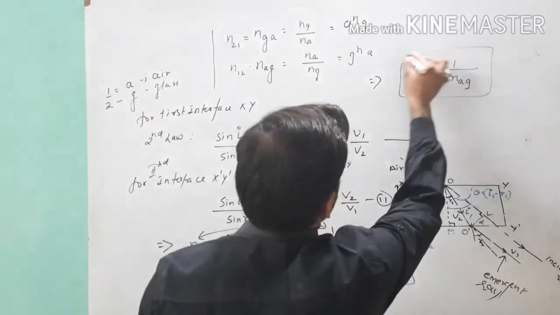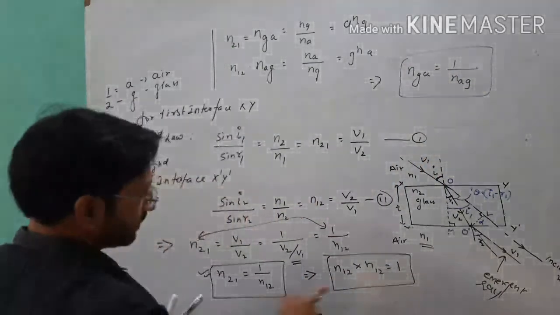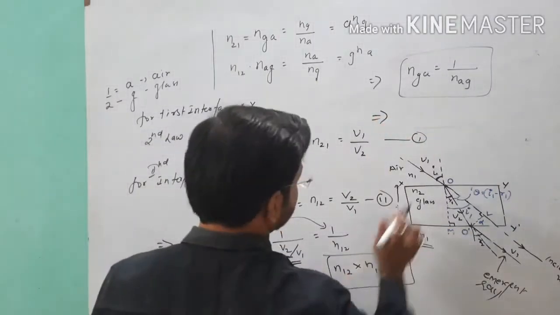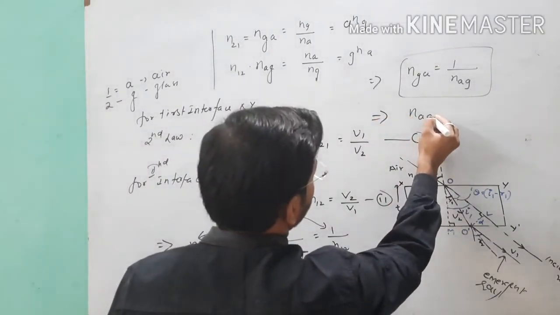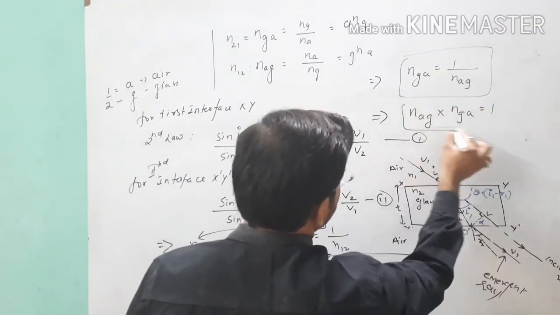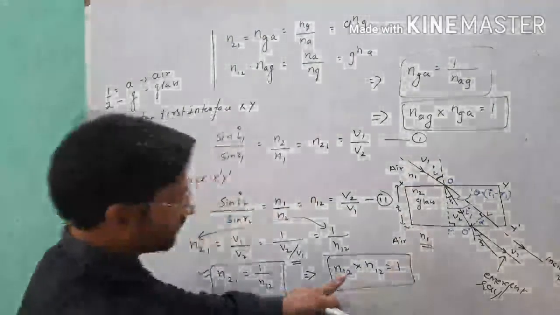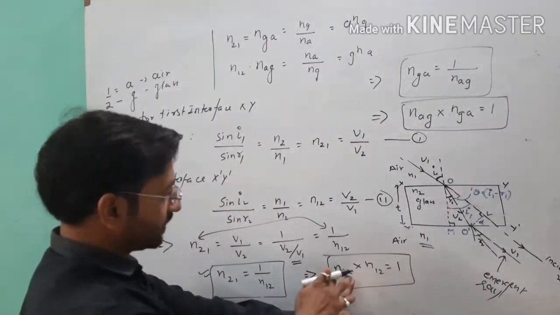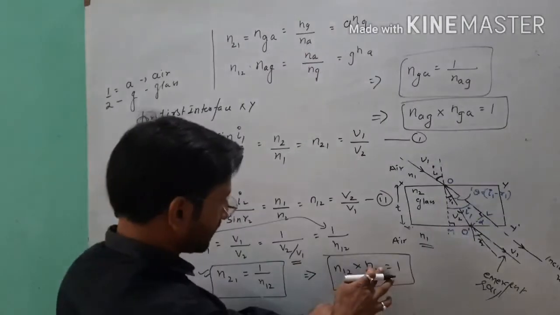Point clear? Or you can write this relation, principle of reversibility for two mediums. This one is equal to Nag into Nga is equal to 1. In place of A, first medium is there, in place of G, second. So here one correction I want to write.